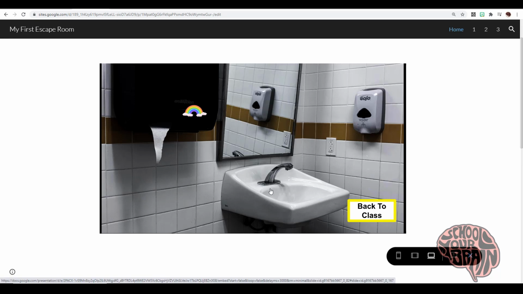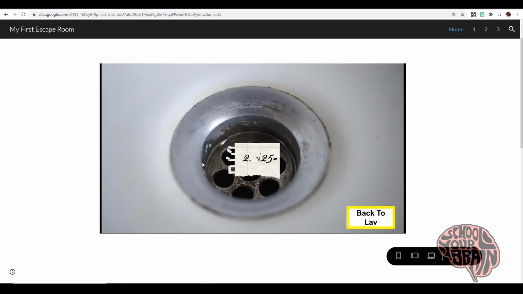The clue was, is the sink clogged? So if I click here, it takes me to the drain, and I can see that there's another clue here, a little piece of paper that says number 2, square root of 25. So I know the answer to that would be 5.